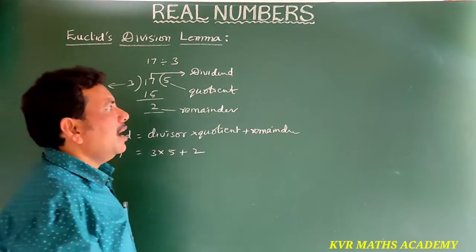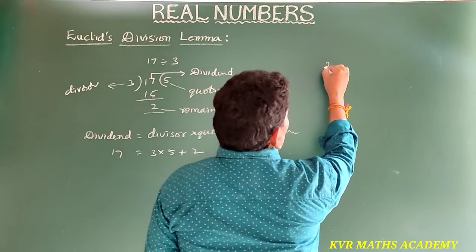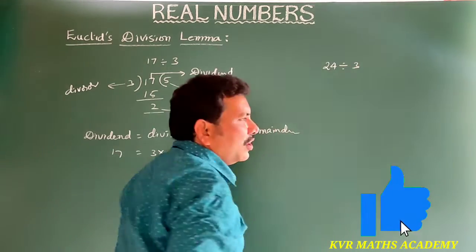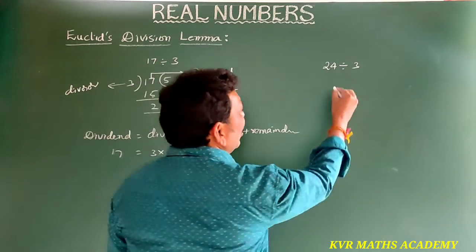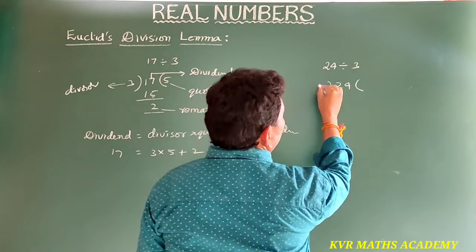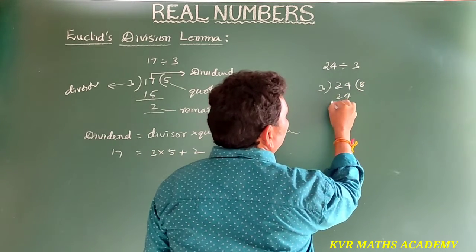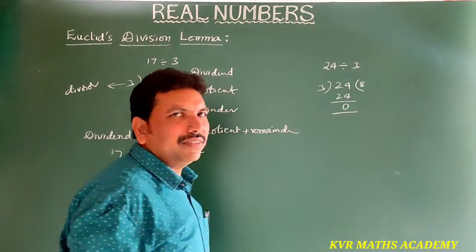Suppose another example I am taking: 24 divided by 3. How many times does 3 get cancelled in 24? 3 eights are 24. 0 is the remainder.